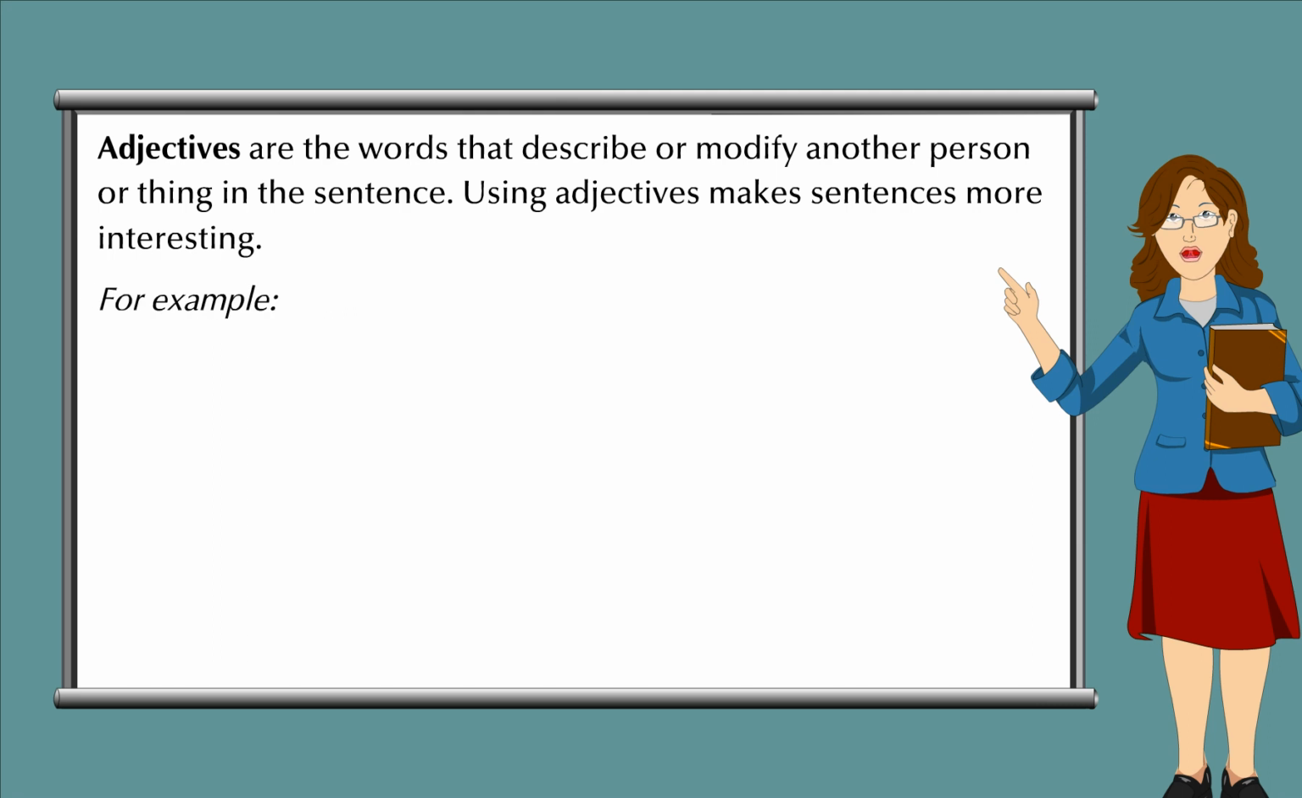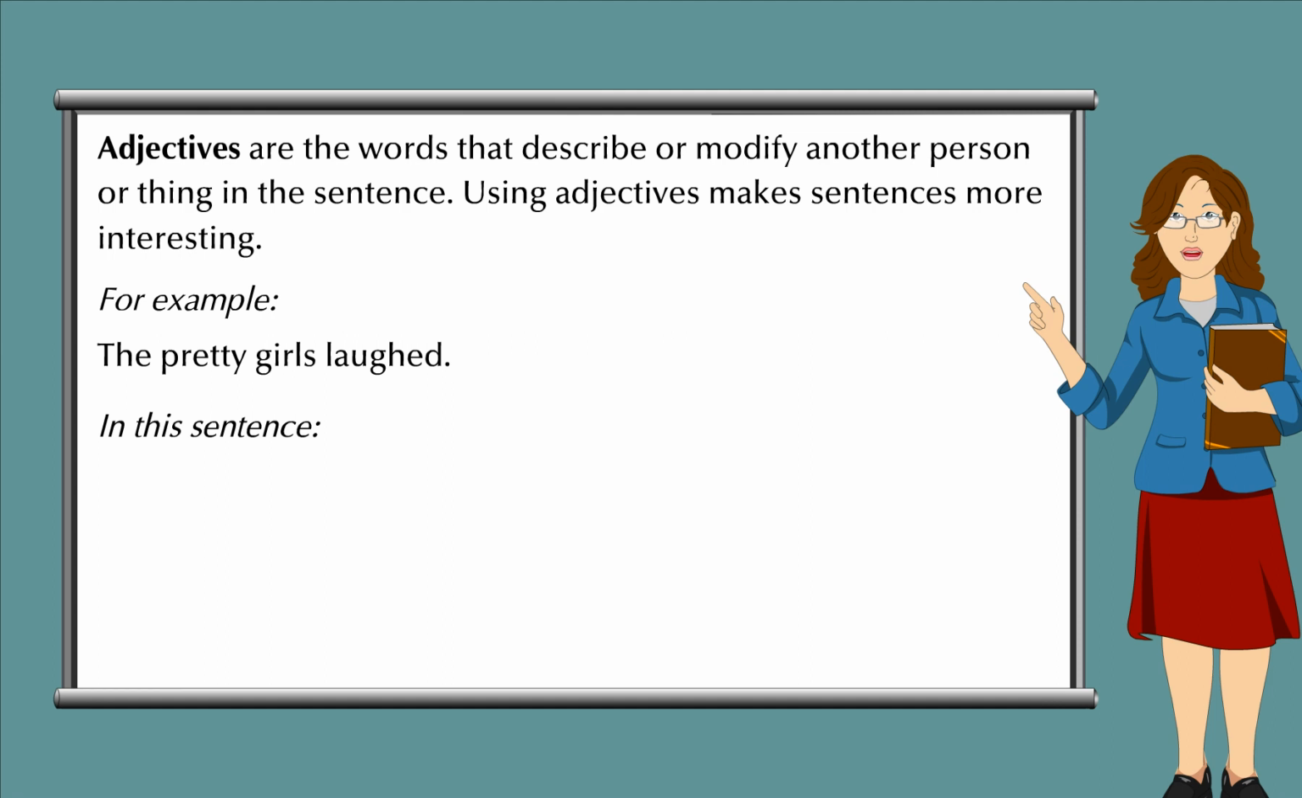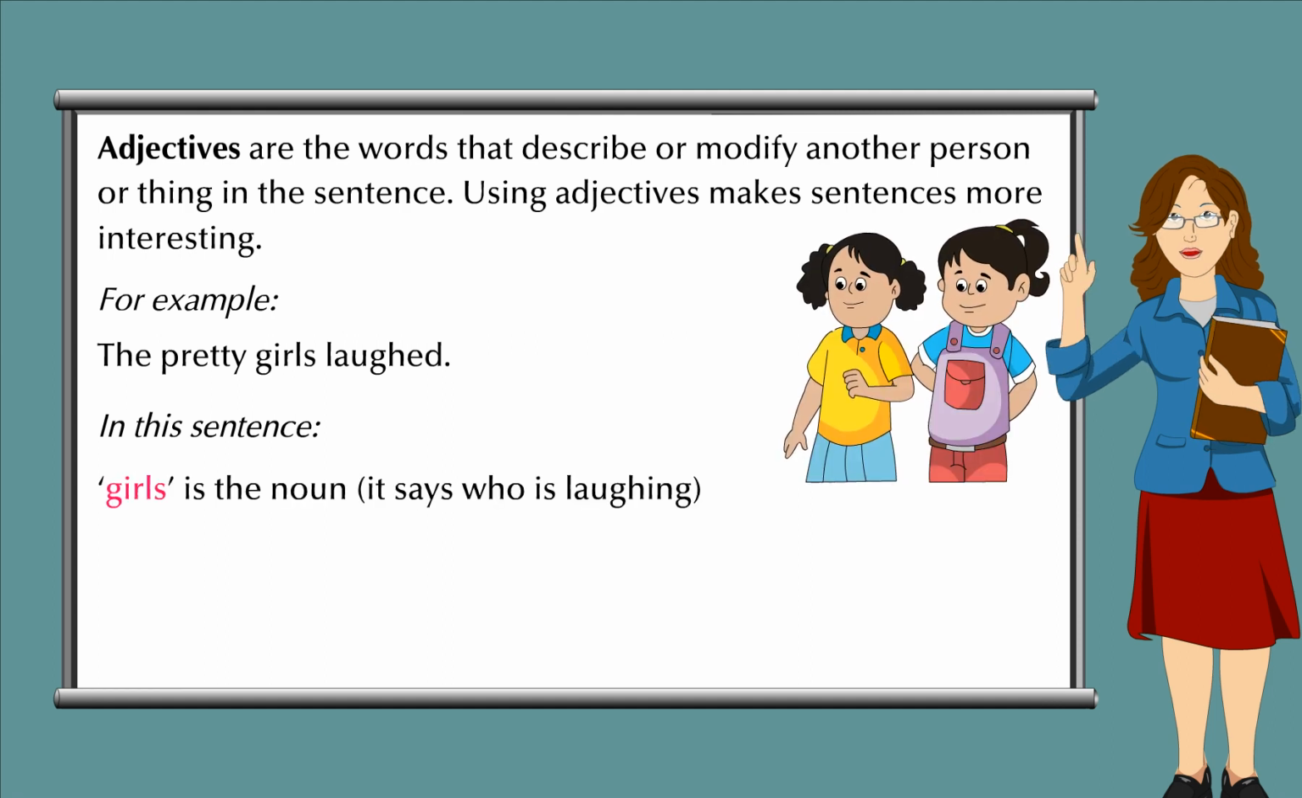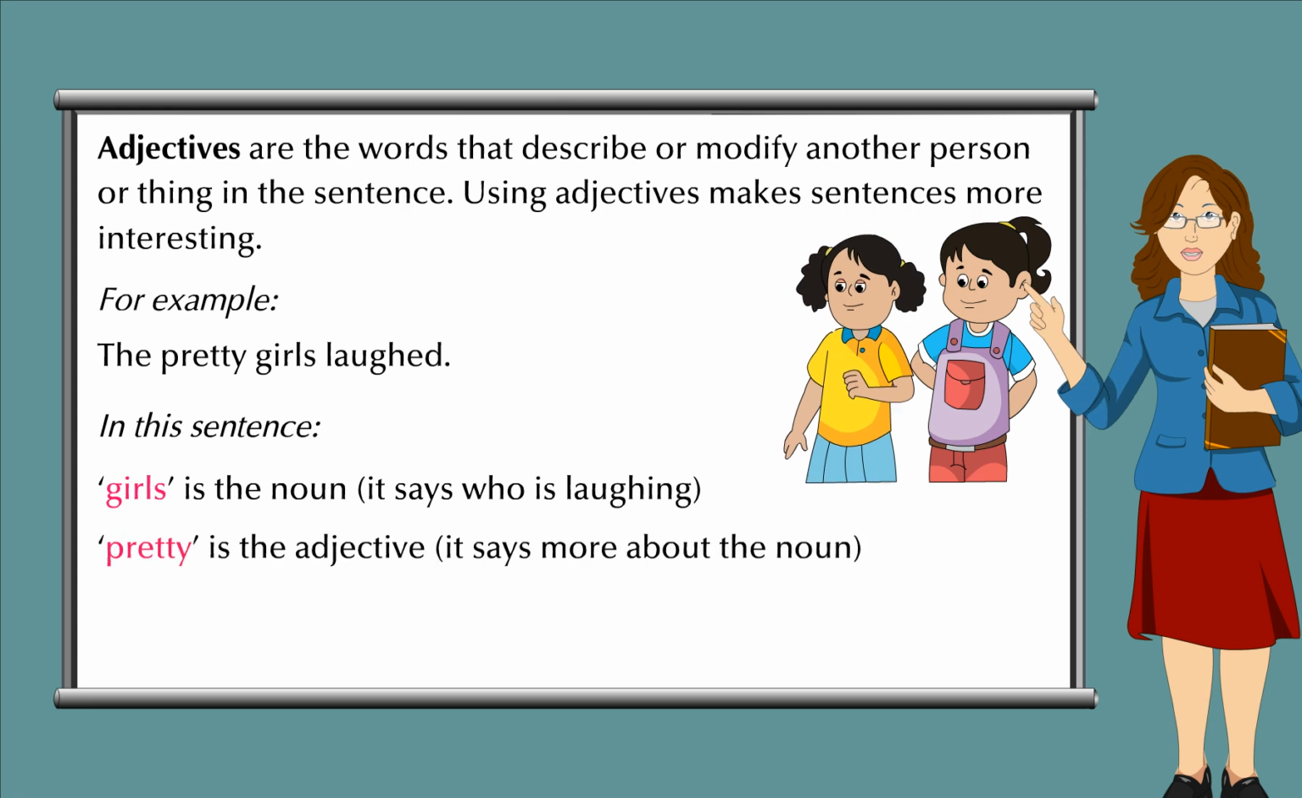For example, the pretty girls laughed. In this sentence, girls is the noun. It says who is laughing. Pretty is the adjective. It says more about the noun.